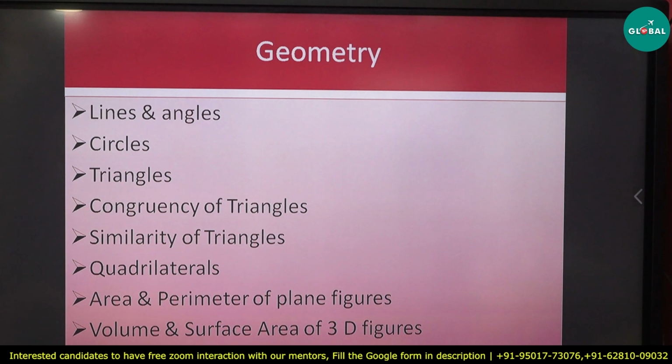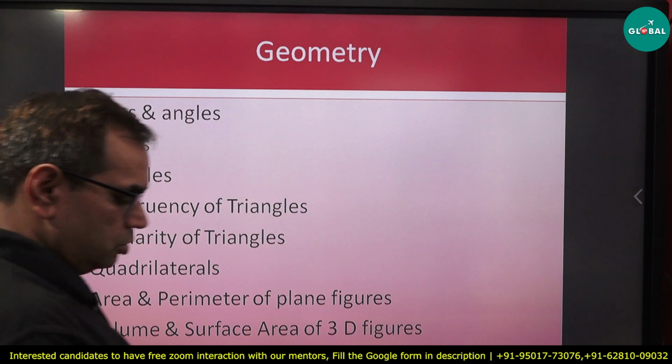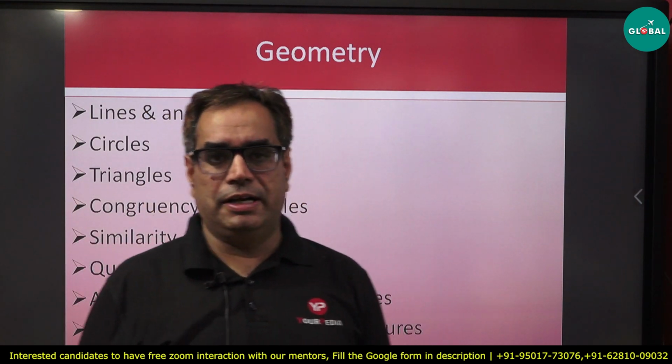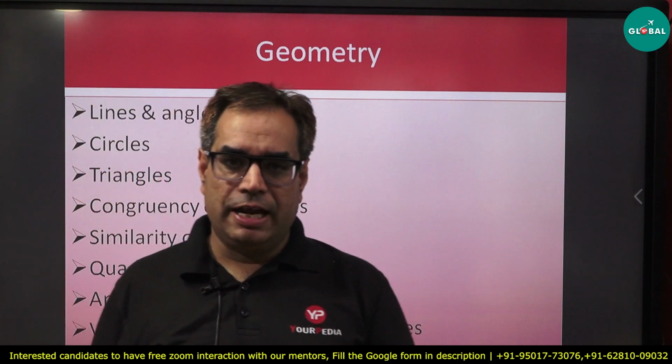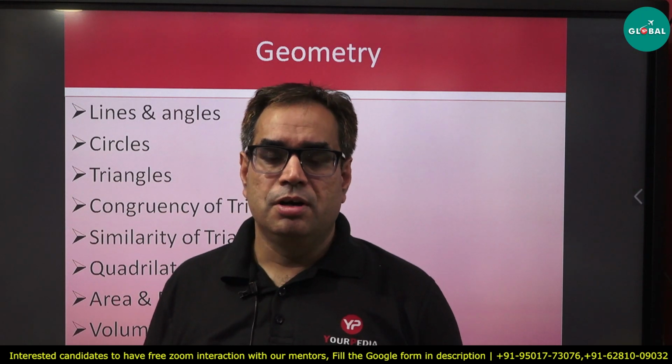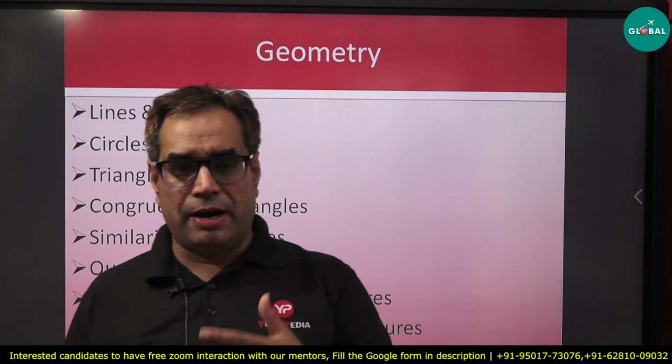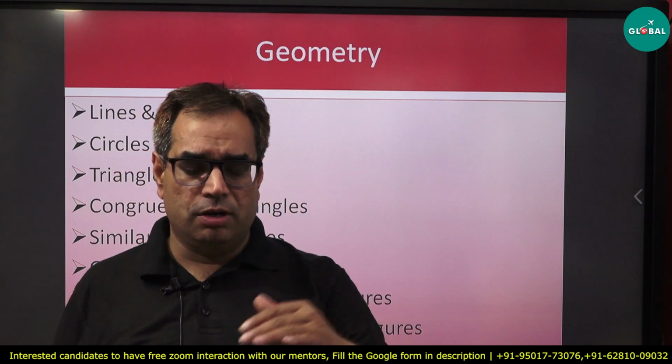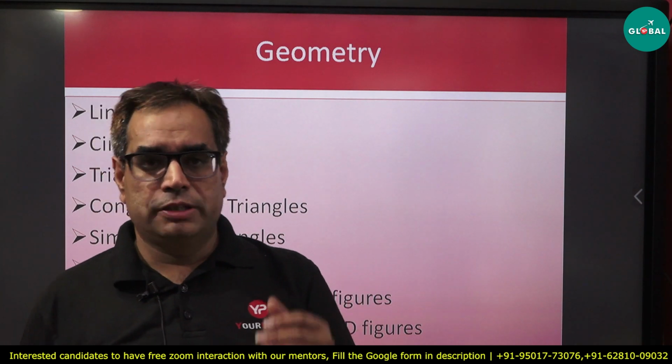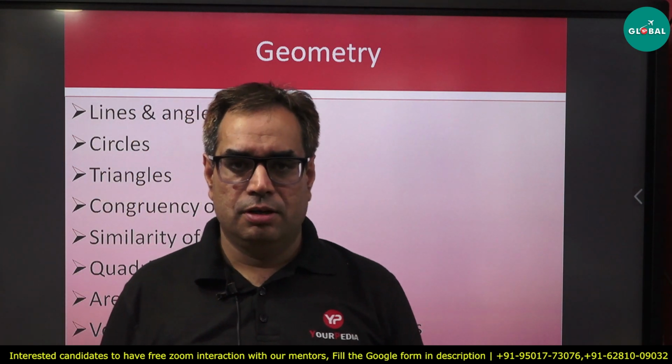Then we have the area and perimeter of different plane figures. We must remember the formulas for finding the area and perimeter of a rectangle, a square, a trapezium, a parallelogram, all these basic polygons we have. So their area is important for us.